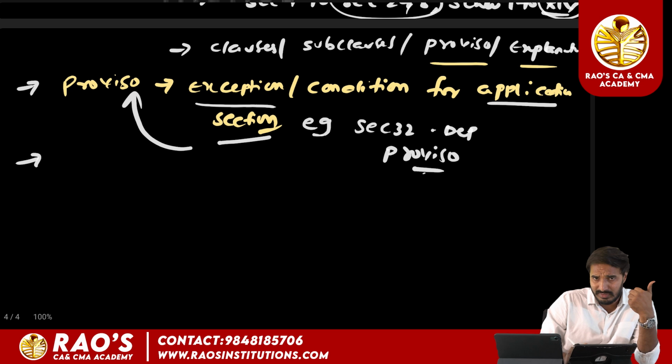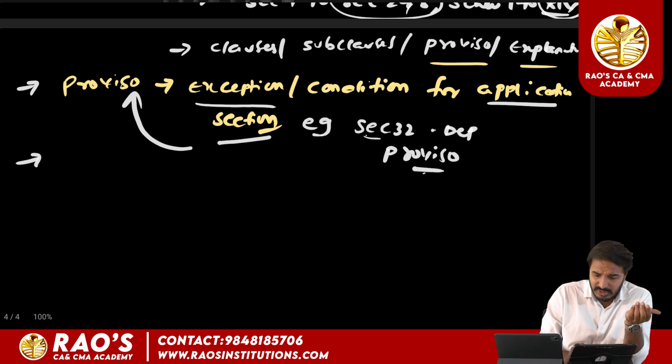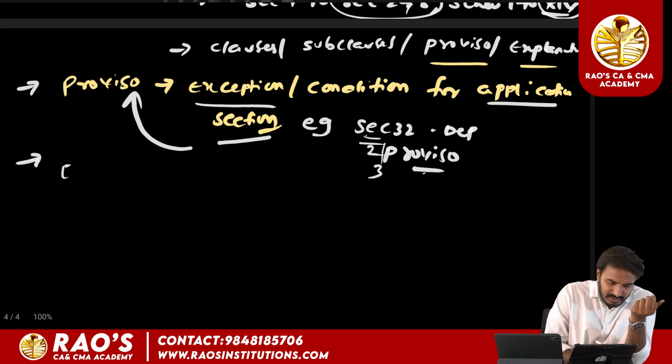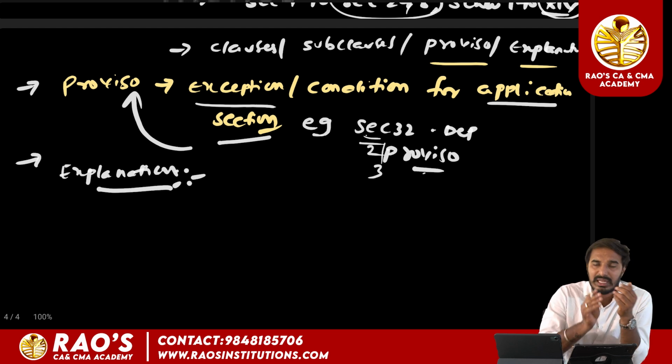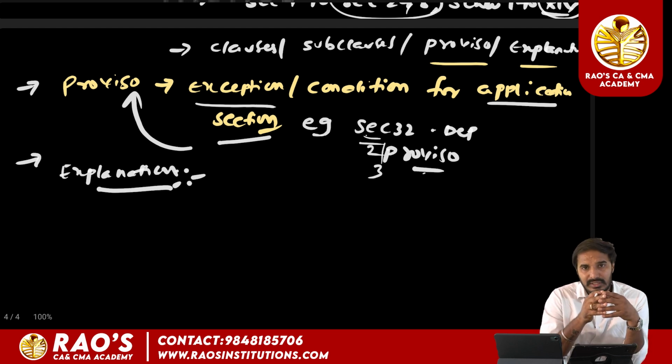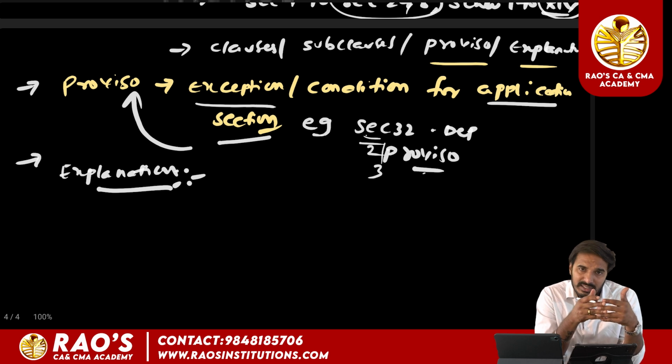So when we discuss section 32 depreciation in future topics, we will come across proviso 2 and proviso 3 to section 32. And explanation: the lawmaker sometimes includes the word explanation, which acts as subordinate to the section.